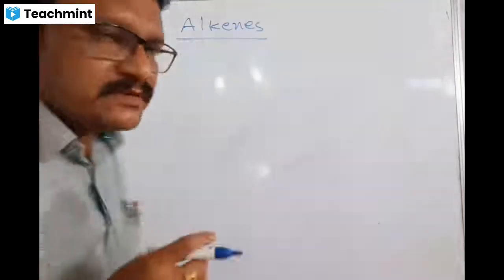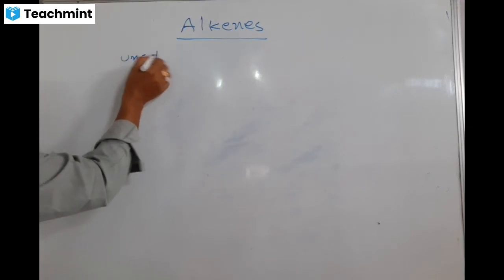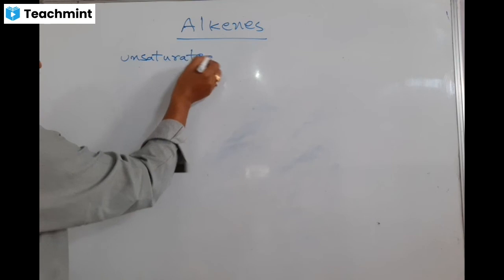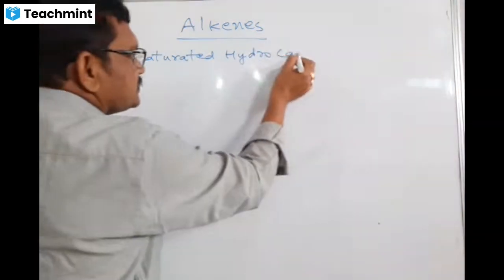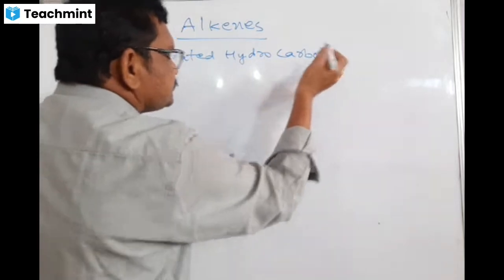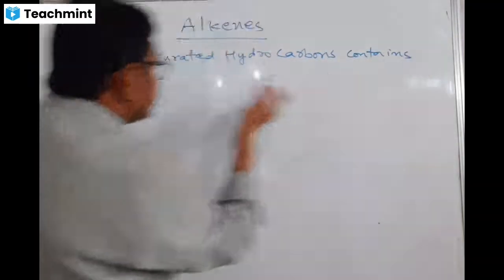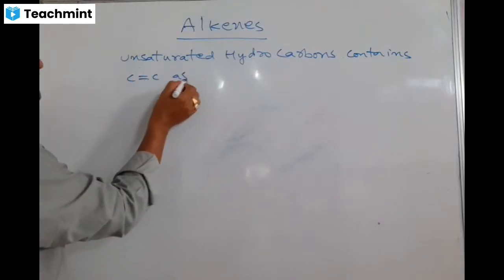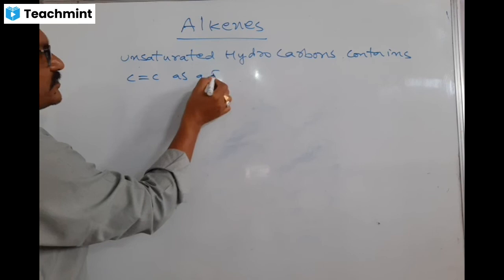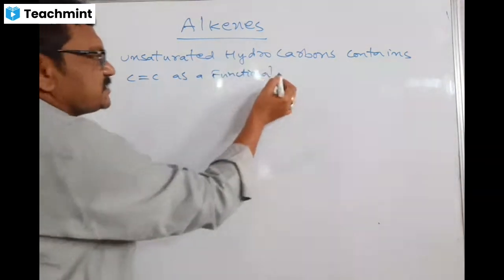Please write down, copy down. Unsaturated hydrocarbons containing C double bond C as a functional group.